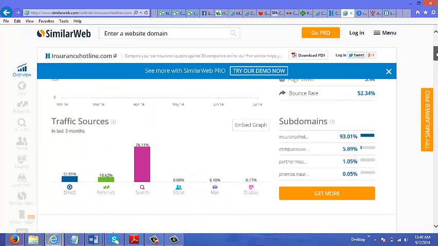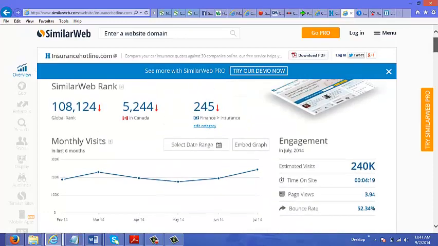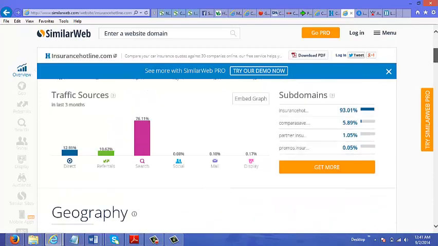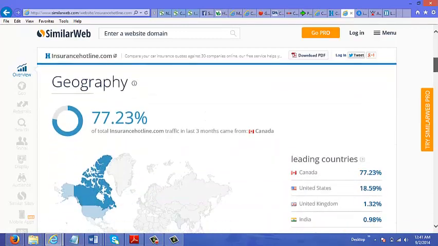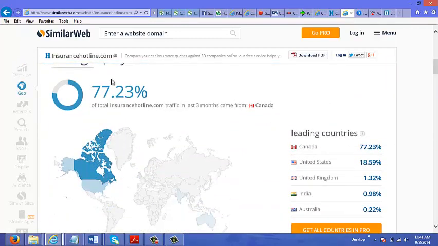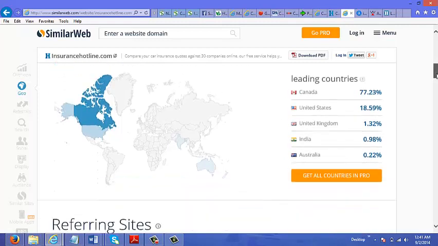There's lots of information here. You get their traffic sources, you get an idea of how many visits are getting to their site, and their geography. For this website, you could see that the majority of the people coming to the site are from Canada, because this site is probably targeted towards Canadians.